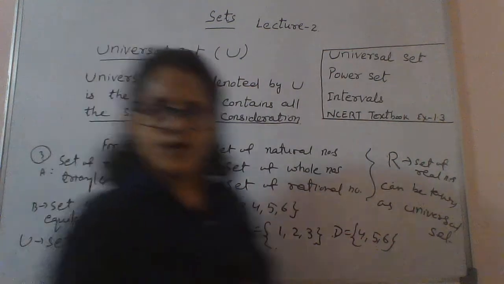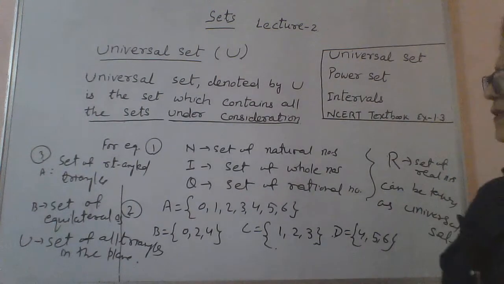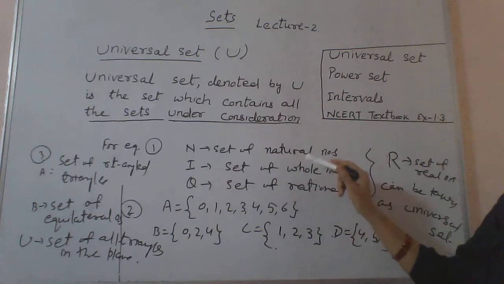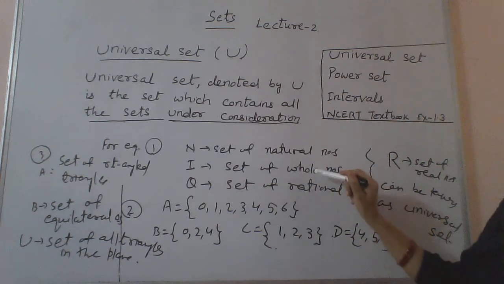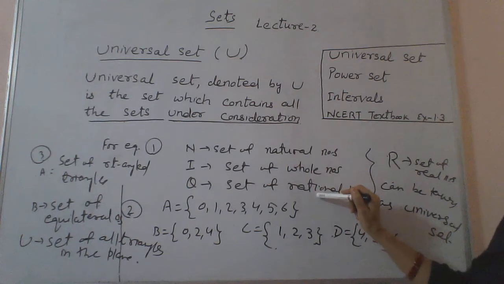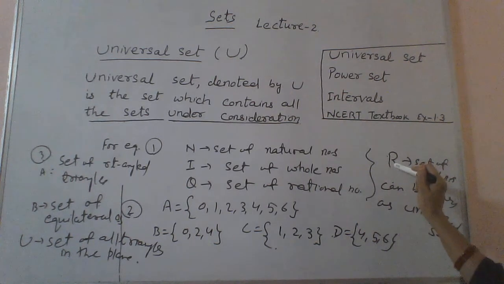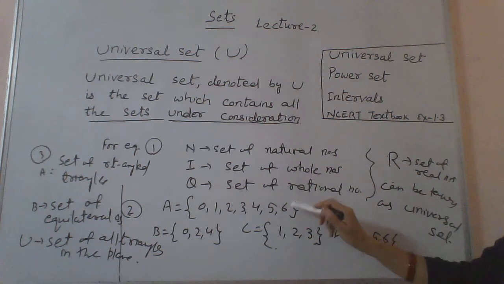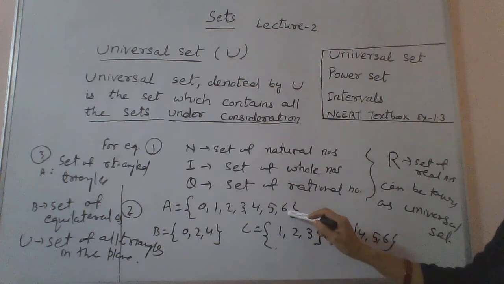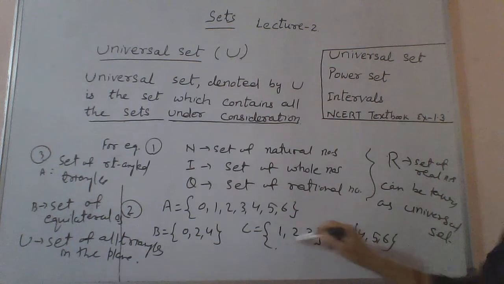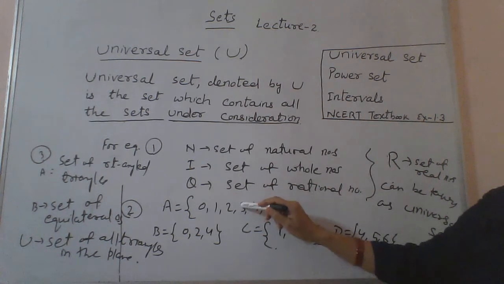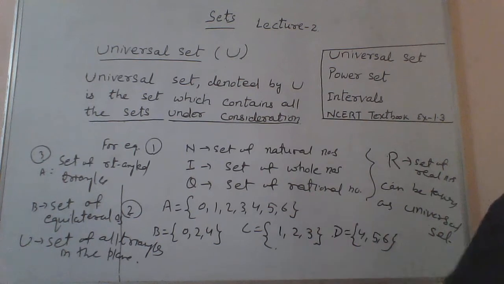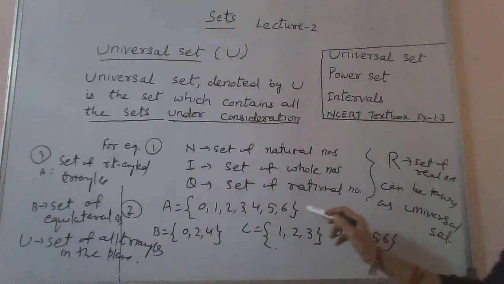Okay, just have a look at it. See the examples. First case, N, I, Q, I mean natural numbers, whole numbers and rational numbers. R is taken as set of real numbers, which is universal set. Second case, when we are given set A like this, B, C, D are contained in A, means A is superset of B, C, D. So for this, A can be considered as universal set.